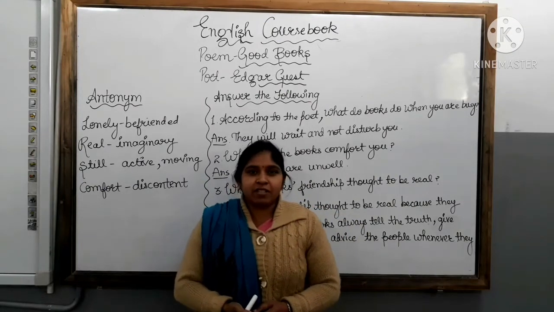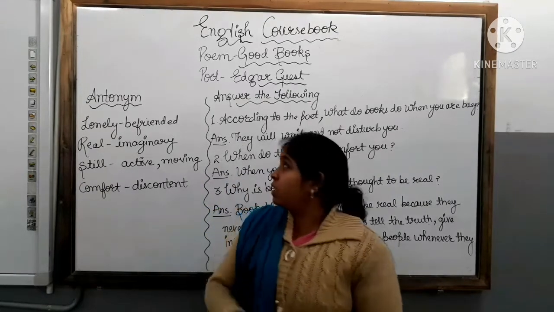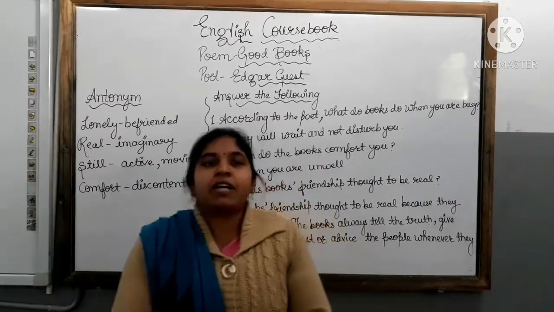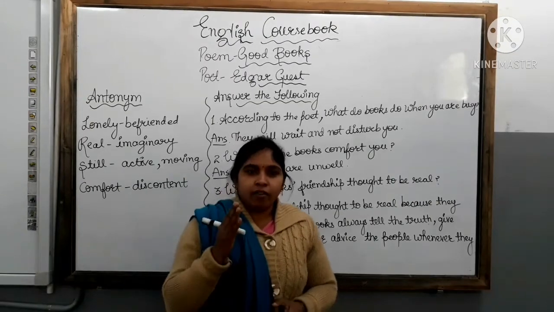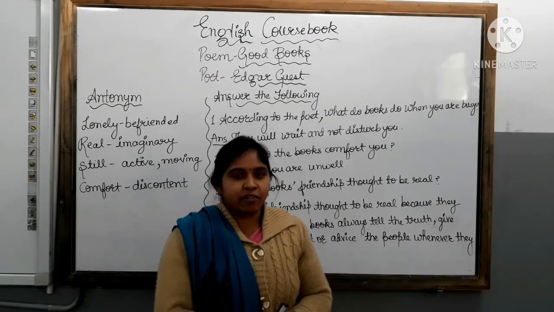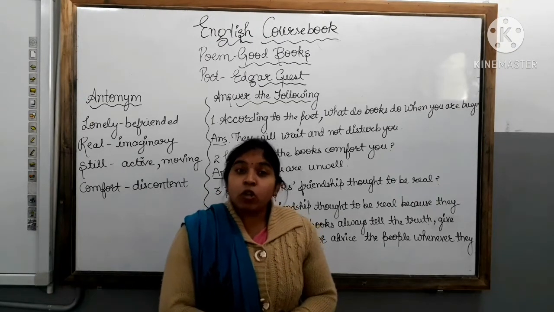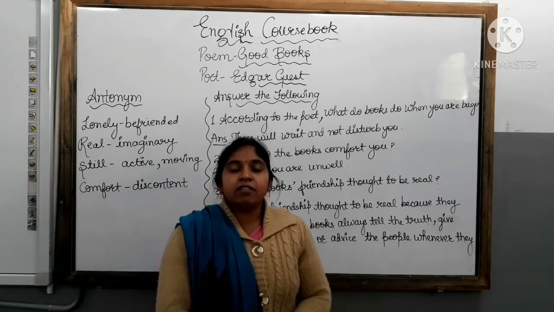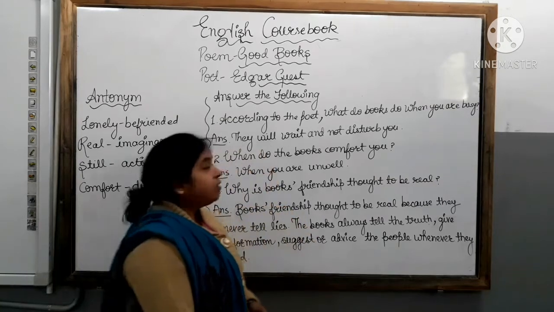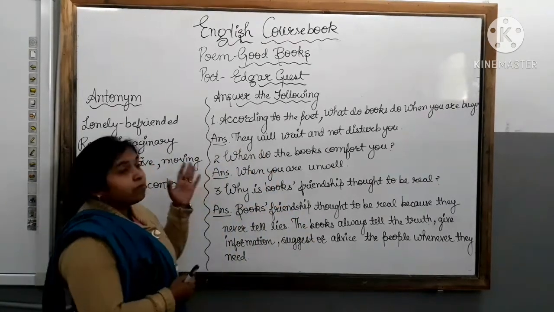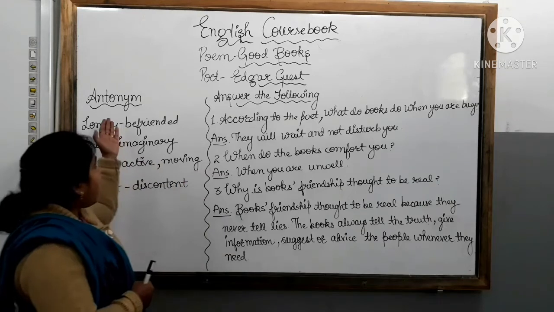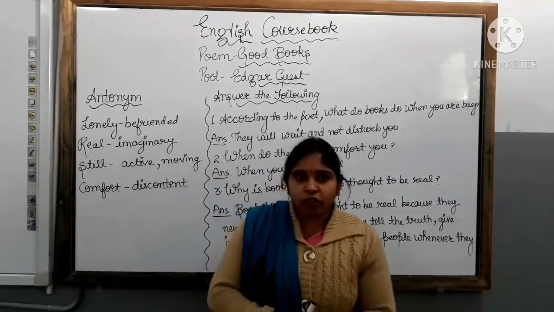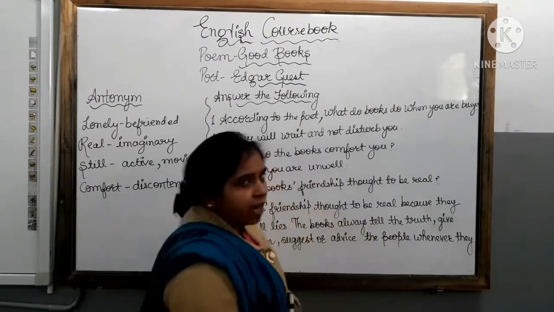Here in our previous lesson, we have already started a poem, that is Good Books. And yesterday in our last lesson, we have done the words to learn and the rhyming words. And I have also explained to you the rhyme scheme of one stanza. So today we will continue the same chapter with the antonyms and answer the following questions. So first of all, let's move towards the antonyms.